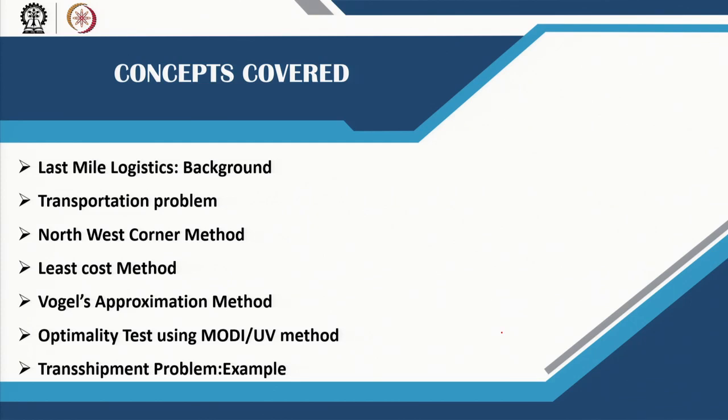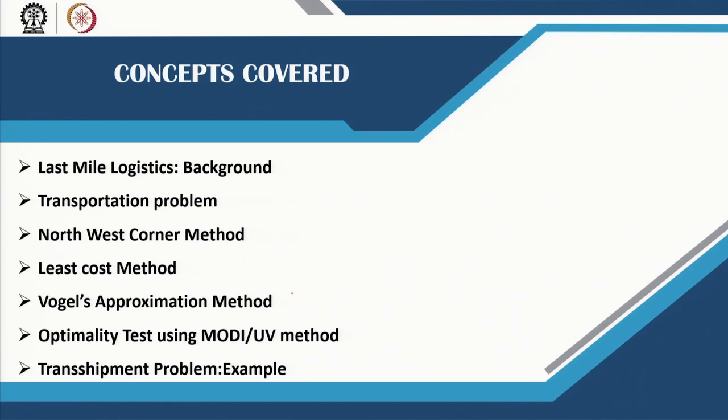We will try to solve the transportation problems, and transportation problems are required both for last mile logistics as well as normal logistic problems. We have discussed it in the last lecture. So, we will use three methods. We will learn three methods: the northwest corner method, least cost method, and Vogel's approximation method.